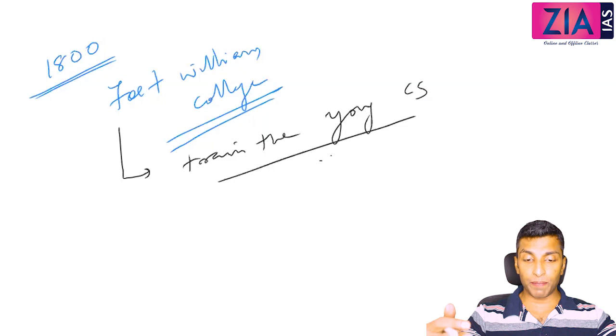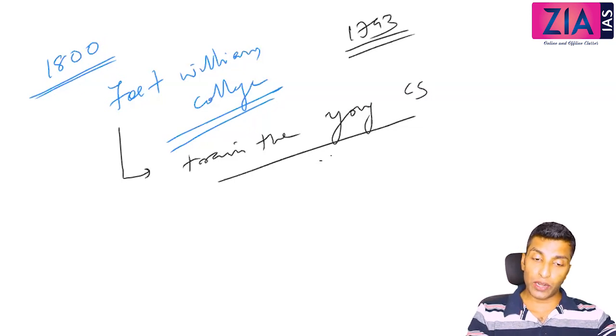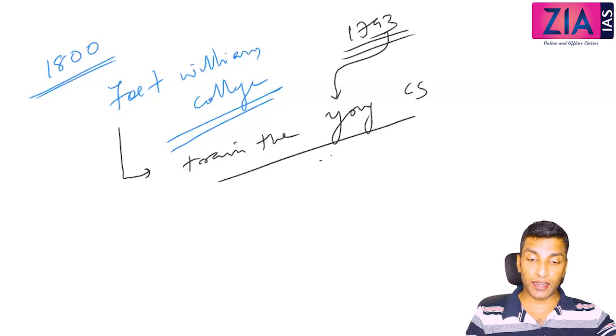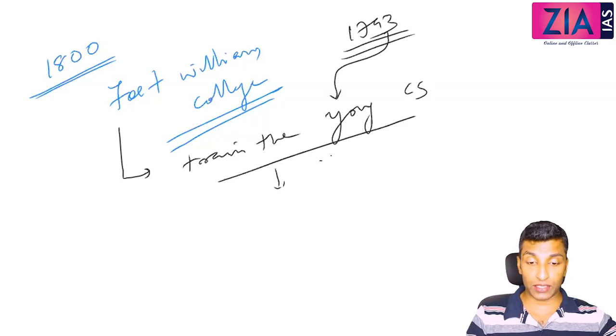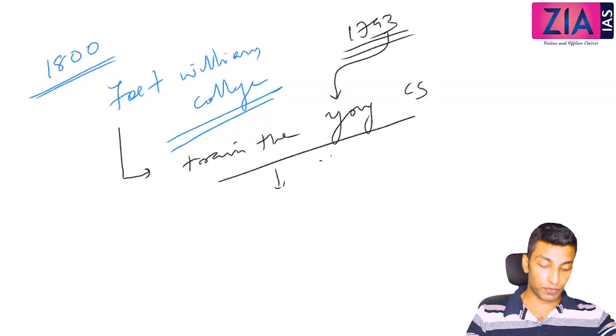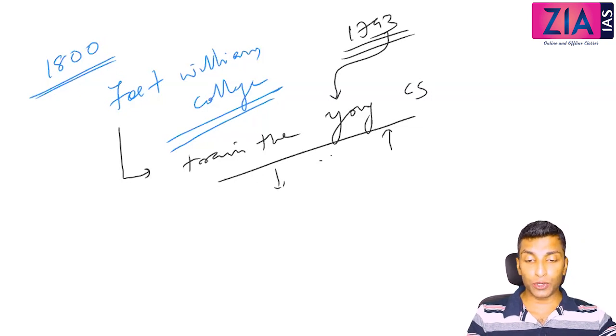Exactly the same thing happened in 1793. Civil services was introduced, so newly appointed young civil servants needed to be trained in the local language, mainly Urdu and also Hindi, because these were the more prominent languages spoken by the local people at that point of time. So the objective of this college was this: to make the young civil servants speak and understand the local language.